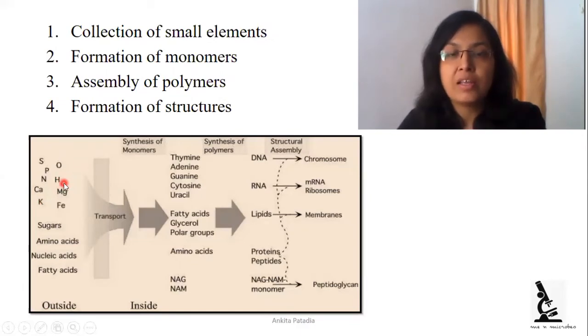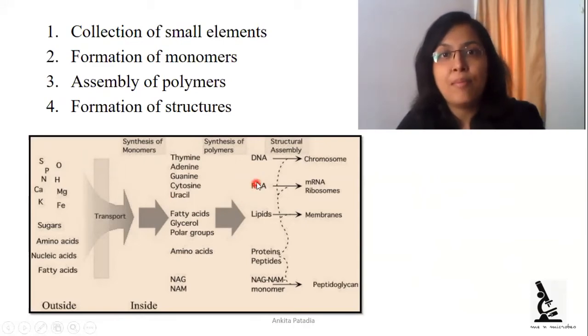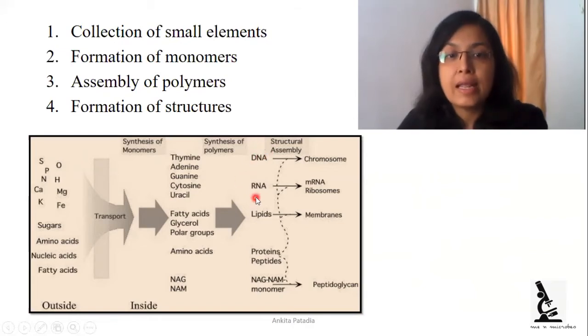All these smaller molecules or small elements present outside the cell in the medium are transferred into the cell via the semi-permeable membrane, and the synthesis of monomers will occur. That is the second step. These monomers might be thymine, adenine, guanine, cytosine, uracil, amino acids, glycerols, fatty acids. So these monomers are generated inside the cell, and these monomers are assembled with each other and produce polymers that might be DNA, RNA, lipids, proteins, peptides.